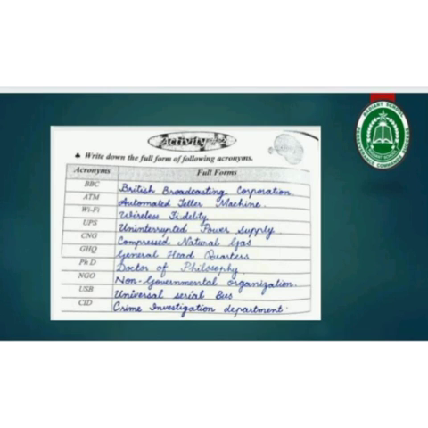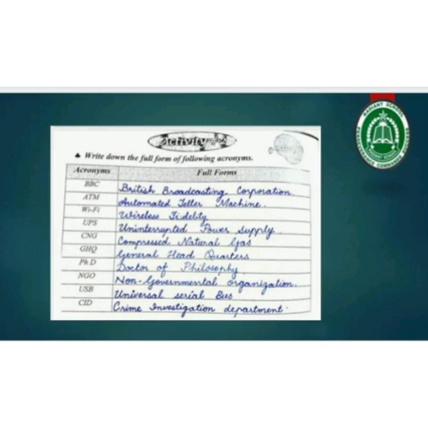Now here is another activity which is of writing the full form of the abbreviations or acronyms. Yes, write down the full form of the following acronyms. Number 1 is BBC. Yes, it stands for British Broadcasting Corporation. ATM, Automated Teller Machine.